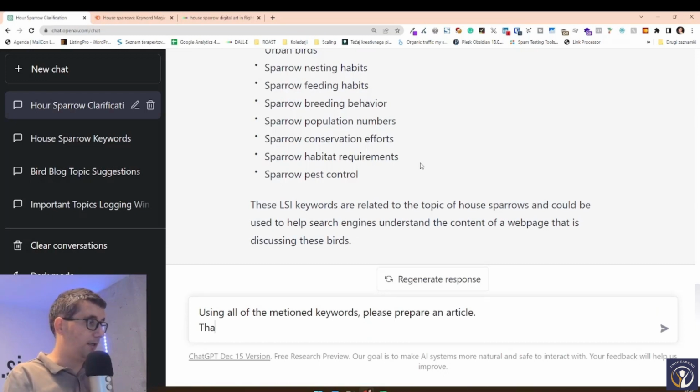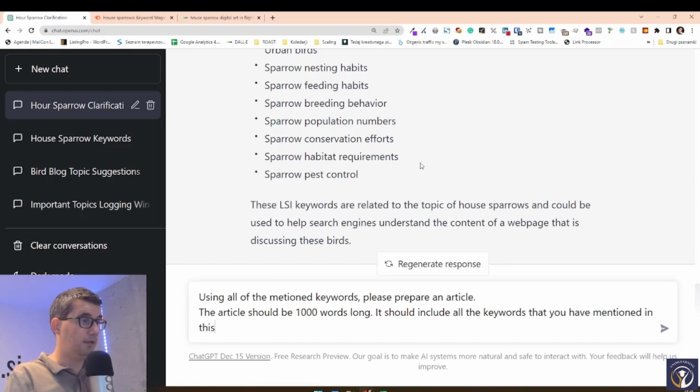So we're going to say the article should be 1,000 words long. It should include all the keywords that you have mentioned in this chat. It should be SEO optimized for Google and other search engines.